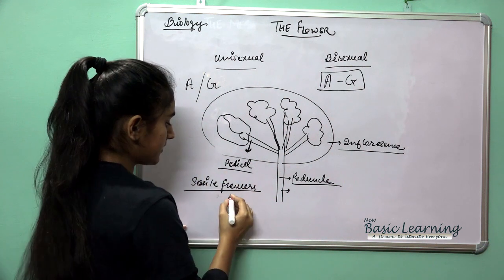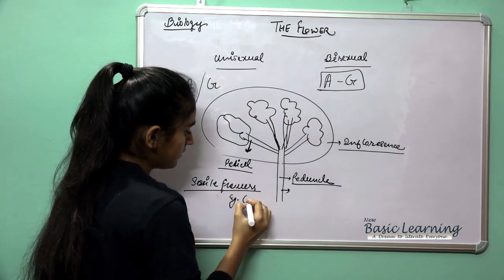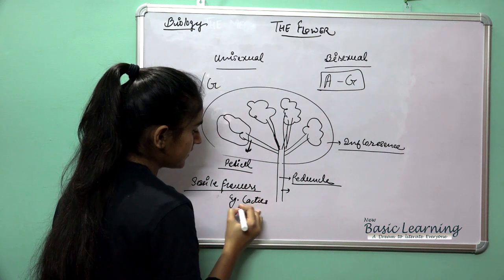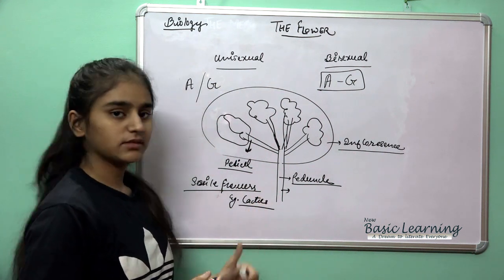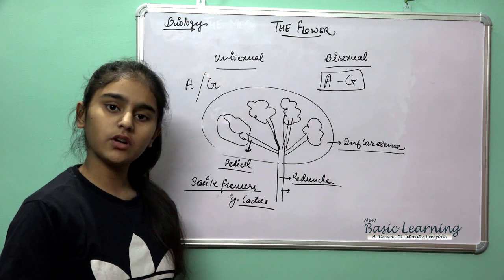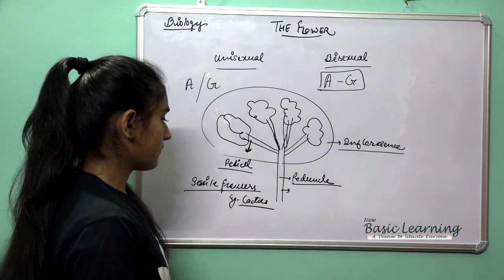An example I am giving you is the cactus. Cactus does not have the pedicel, and we call it a sessile flower.